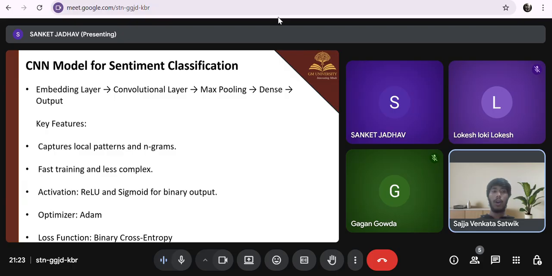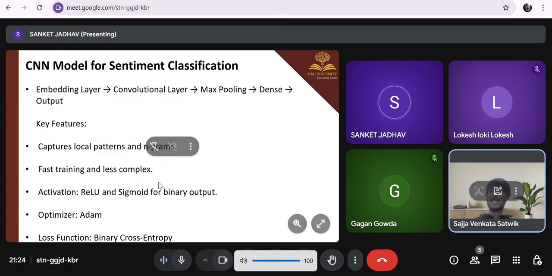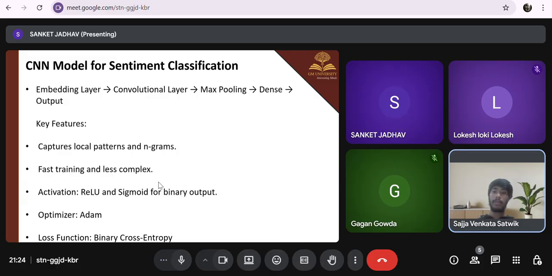Then we outline the architecture of the CNN model for sentiment analysis, where first the embedding layer takes place, then the convolutional layer, then max pooling and the dense output. The key factors are that we capture local patterns and n-grams, with fast training and less complexity. For activation we use the sigmoid for the binary output, and the loss function is binary cross entropy.